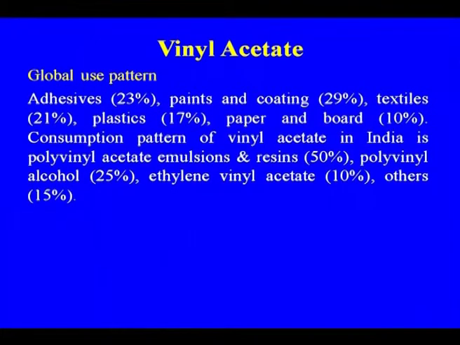Global use pattern: adhesives, paints, textile, plastic, paper and board. The consumption pattern of vinyl acetate in India is polyvinyl acetate emulsion and resin at 50%, which is the major outlay. Polyvinyl alcohol 25%, ethylene vinyl acetate 10%, others 15%. This is the use pattern.